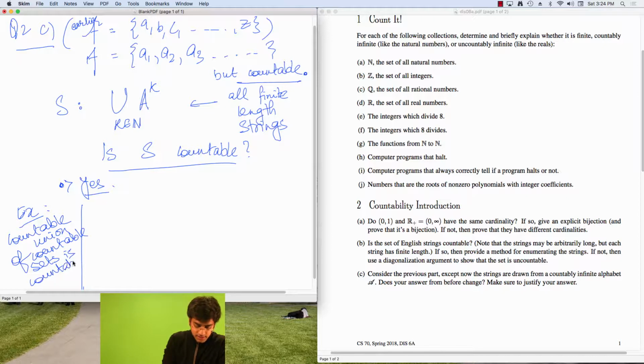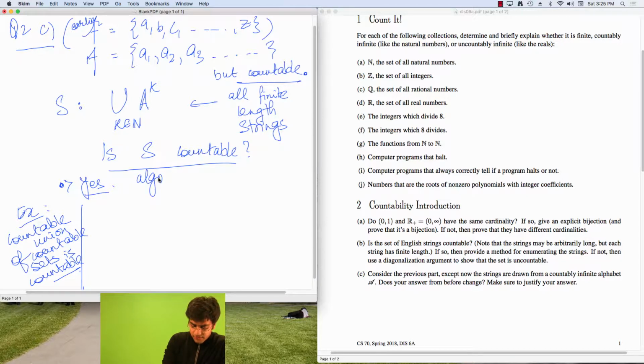So there is another way to prove it, where you prove that A raised to k for all k is countable, and then a countable union of that is also countable. But for now, we will explicitly list out the enumeration we use.